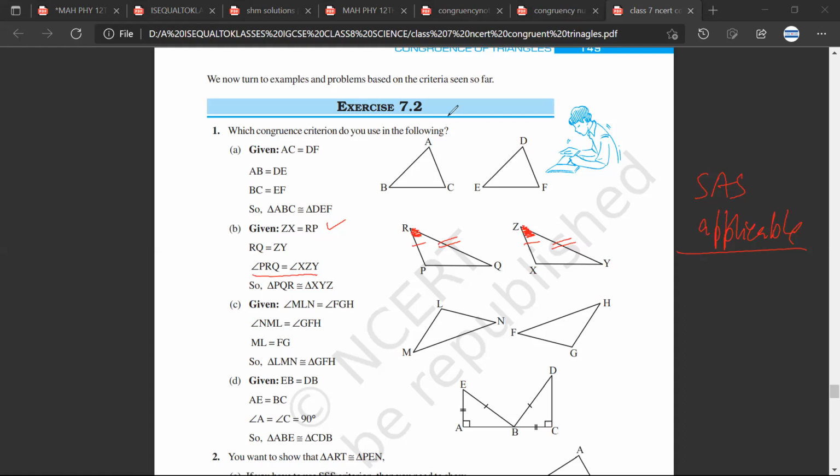Okay. Now let me modify the question. Instead of this, let us assume they had told that angle RQP is equal to angle ZYX. So let us assume they would have mentioned that these two angles are equal. Then do you think that SAS would have been applicable, Mr. Sarthak?